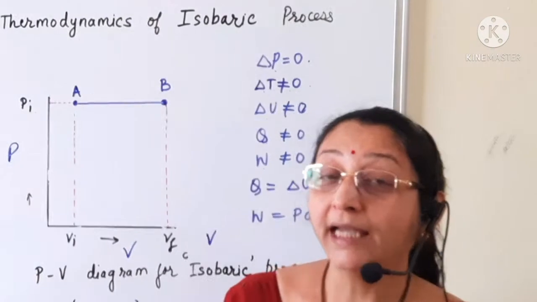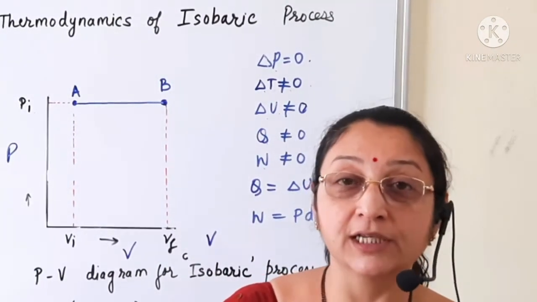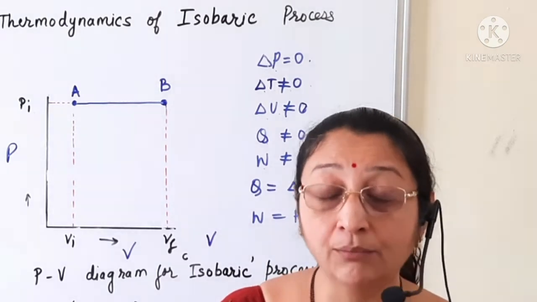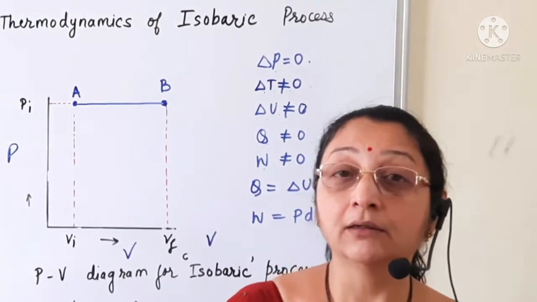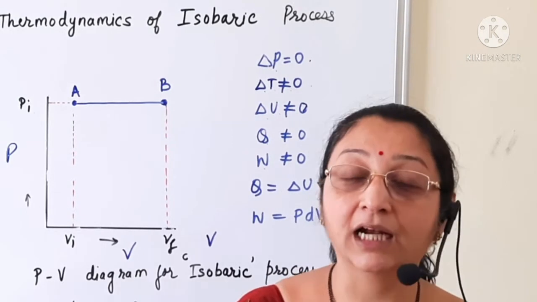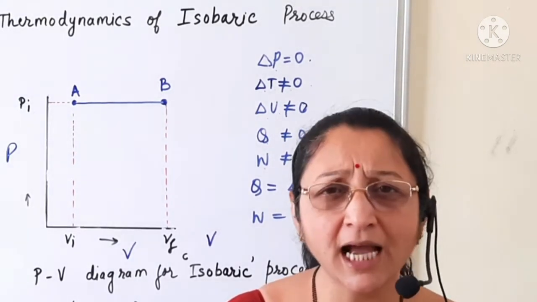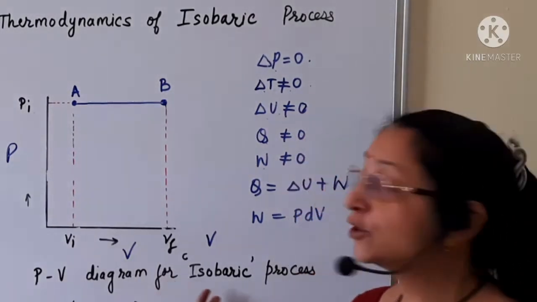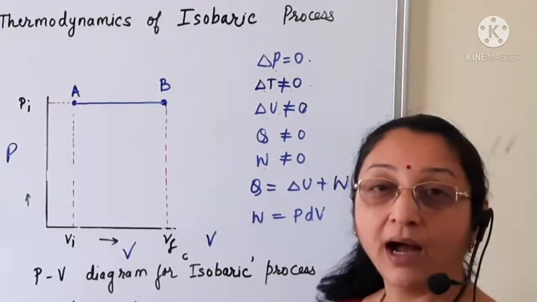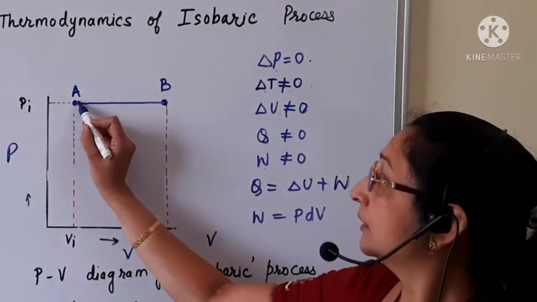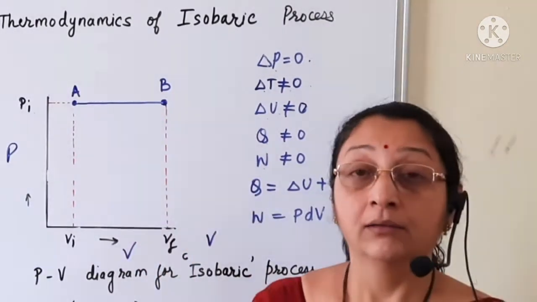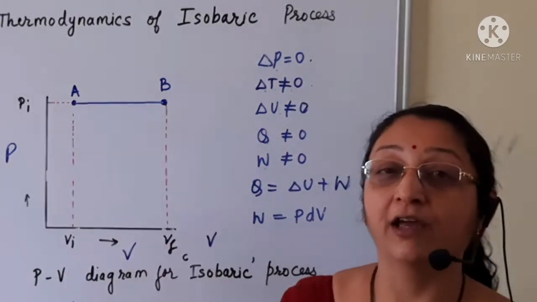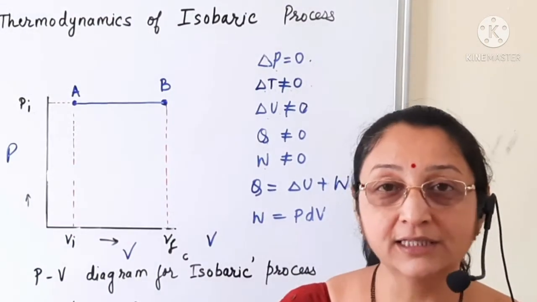Now, we know that in the isothermal process, where the temperature remains constant, the graph on the PV diagram is called an isotherm. Similarly, the PV diagram for the isobaric process is called an isobar. This line connects all the points where the pressure remains constant.